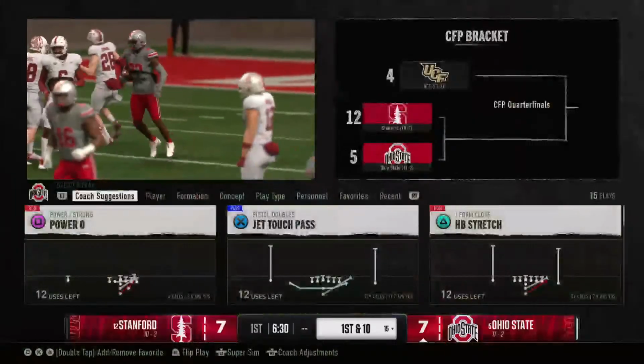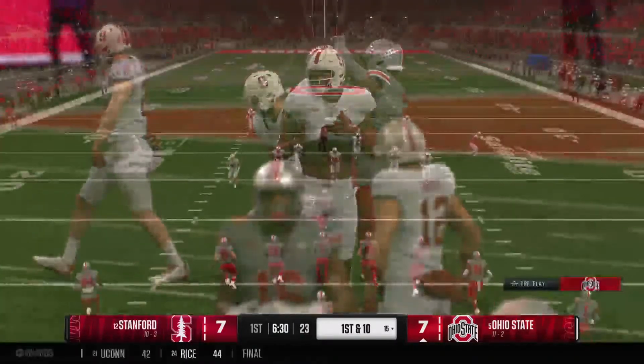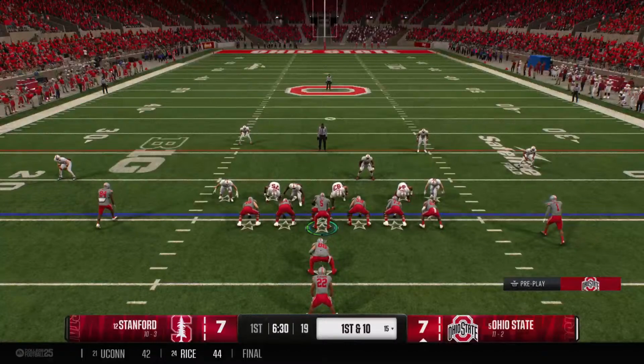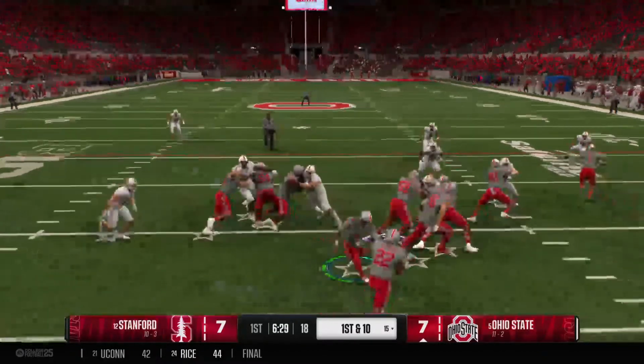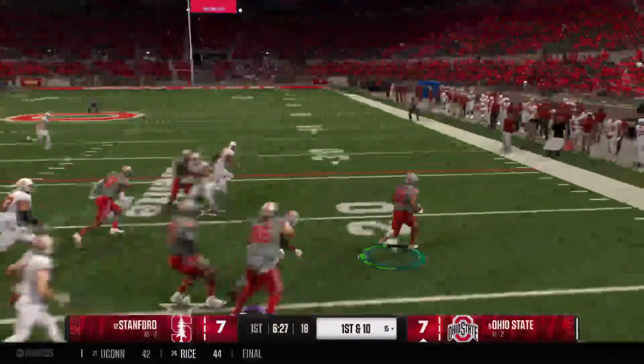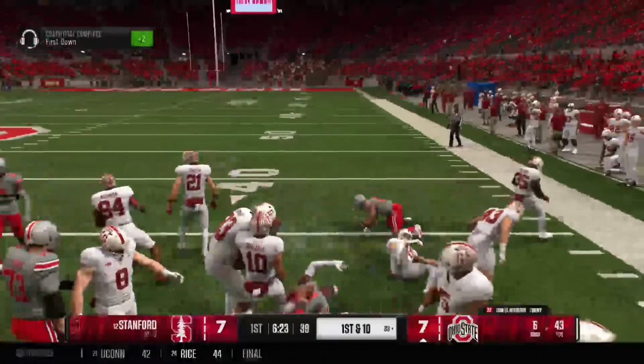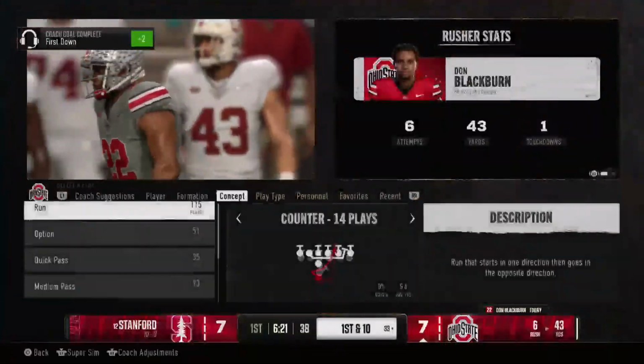Solid coverage there. They get him at the 15. That's where the offense will take over. First down play call. How aggressive will it be? Keeping it on the ground here. Brought down at the 33. That's good enough to move the sticks.